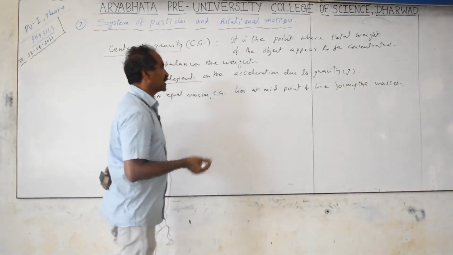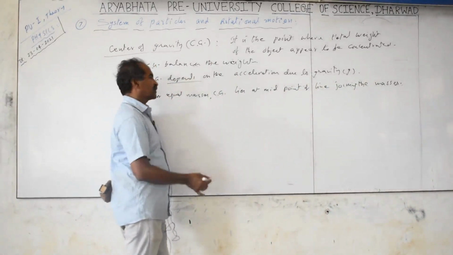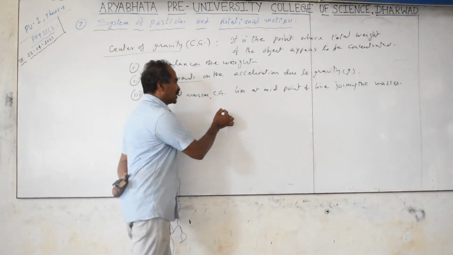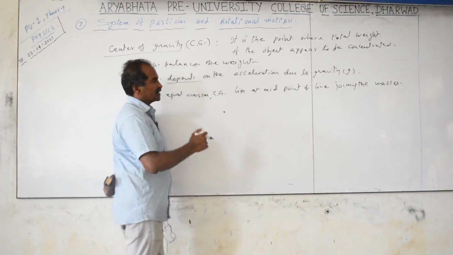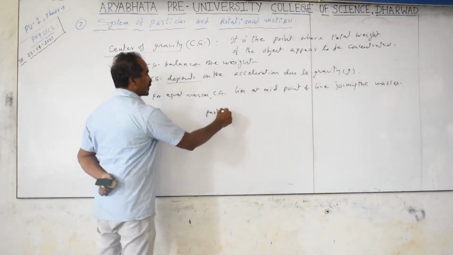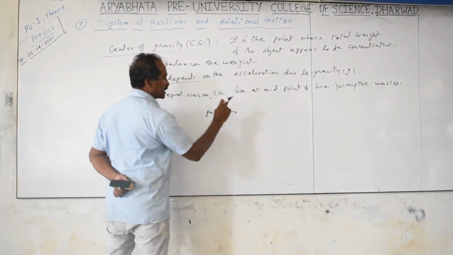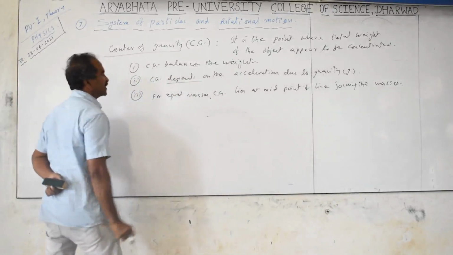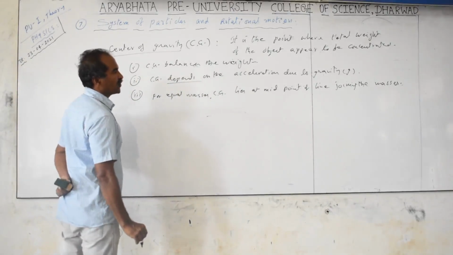What is a particle? An atom is considered a particle, a molecule is considered a particle, an electron is a particle. Particle means a very tiny, very small object with negligible size but having a mass. So we are going to use the term particles. If mass is there, weight is also present. For equal masses, CG lies at the midpoint of the line joining